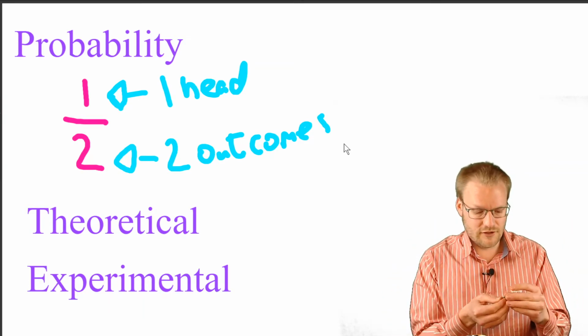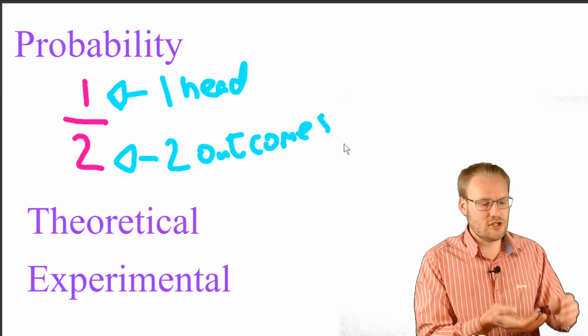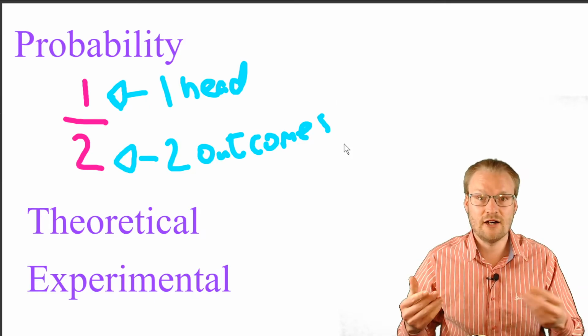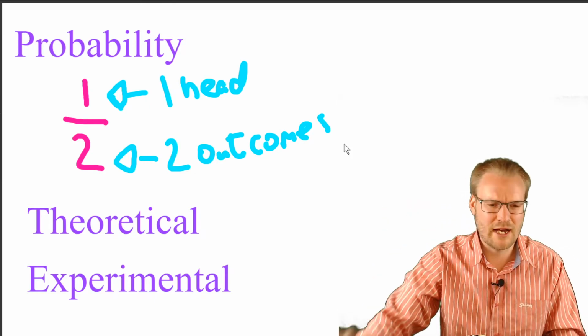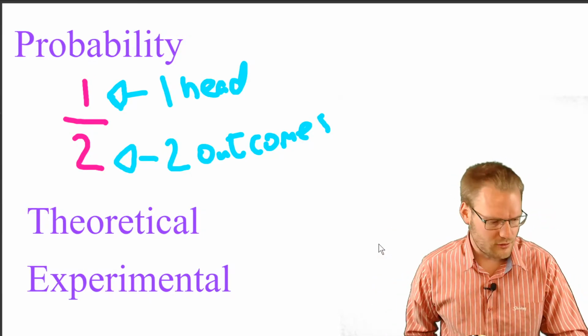Experimental, we're not going to do in this video, but I could toss it, or you could toss it, and we toss it 10 times, and we see how many times it comes up one or the other. And we're going to come back to that. Okay, so that's our coin scenario, quite a common one.